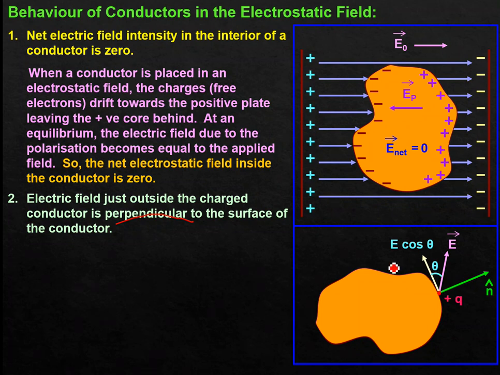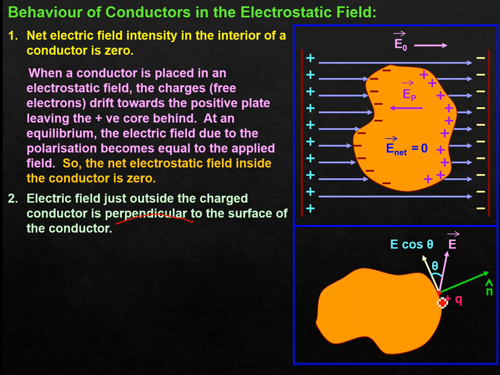The property is that the electric field just outside the charged conductor is perpendicular. But I am taking the converse case, and later I will prove it false, and hence say yes, the electric field must be perpendicular. So let us say the electric field is not perpendicular, rather it makes a certain angle theta at this point on the surface of the conductor.